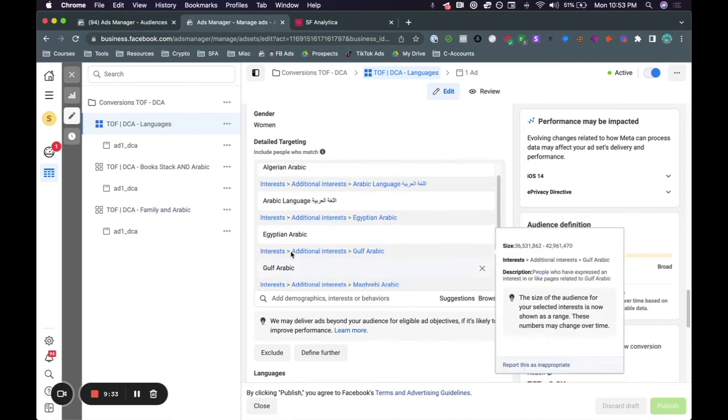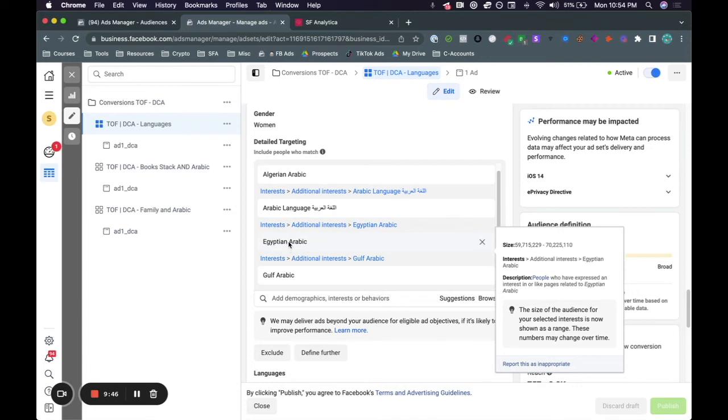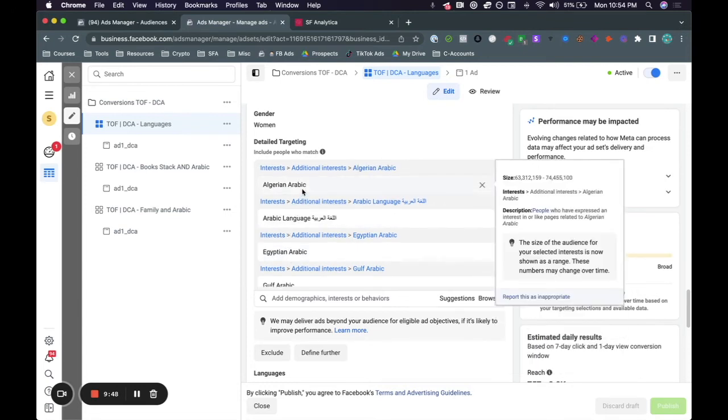So what we basically did was, instead of saying we want to target people that are interested in, let's say, mosques, or people that are interested in Quran, or people that are interested in very personal attribute topics, we went ahead and just targeted people that are interested in the Arabic language as a whole, right? And this is, again, another example of how you can go very broad, but still very specific, right? So I hope you're taking this example and seeing how you could do this for your business or do this for your clients. You can't go specific anymore.